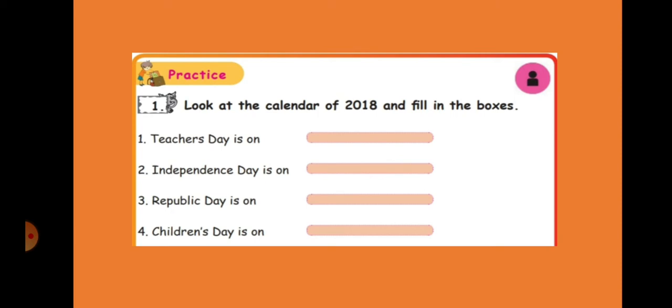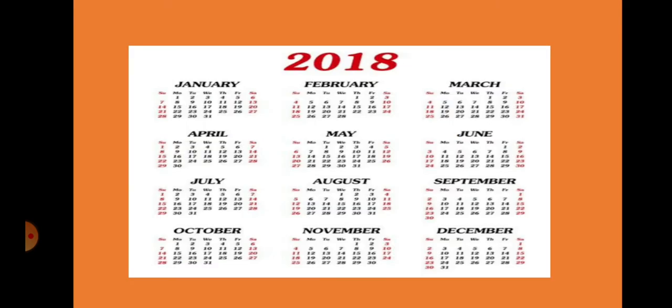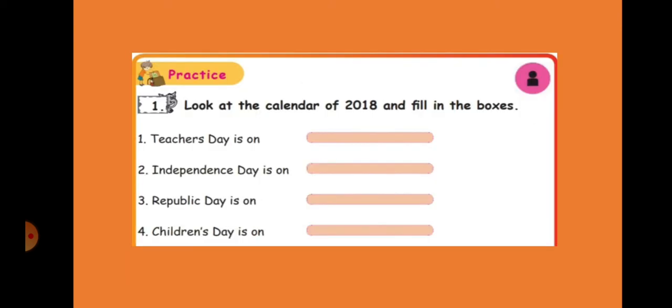If possible, find this using this calendar. You all know when is Teachers' Day, when is Independence Day. Teachers' Day is already finished. Many of you wished me. Thank you for that. Yes, 5th September. Next, Independence Day, August 15. Republic Day, 26th January. Children's Day, November 14th.